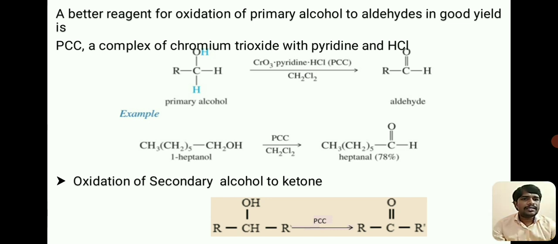Coming to the secondary alcohols, what happens? Oxidation of a secondary alcohol gives rise to a ketone when we use this reagent, that is PCC.